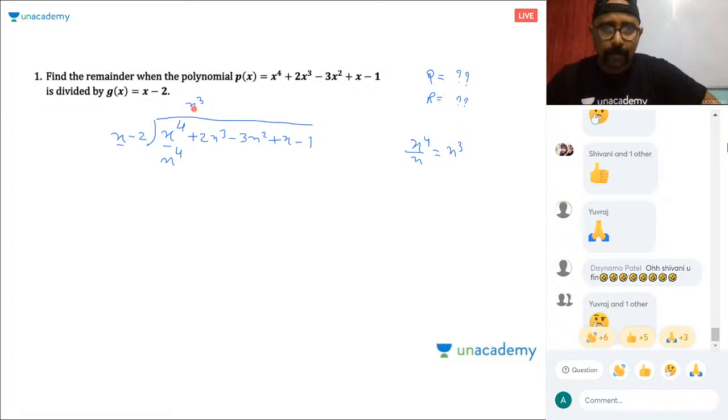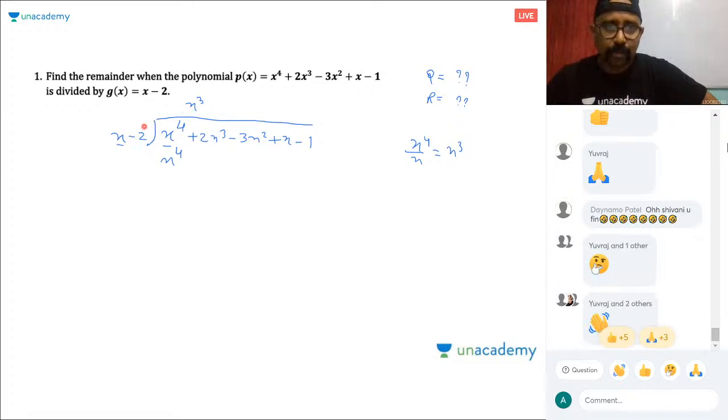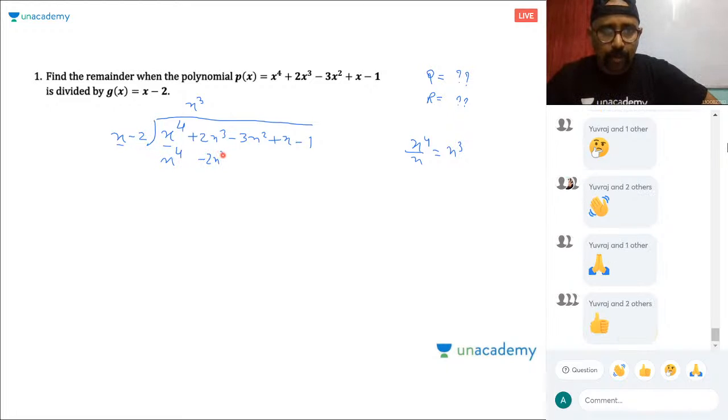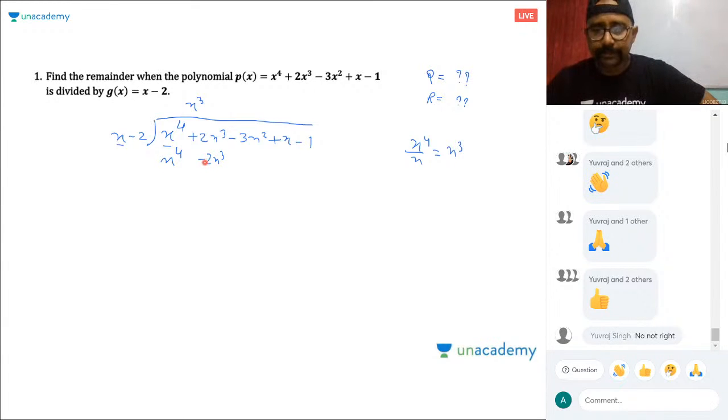So you need to multiply x cube with both the terms. x cube into x is what? x4. And x cube into minus 2 is what? Minus 2x cube, right?